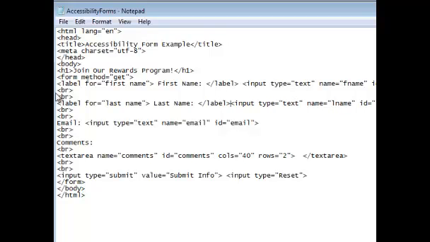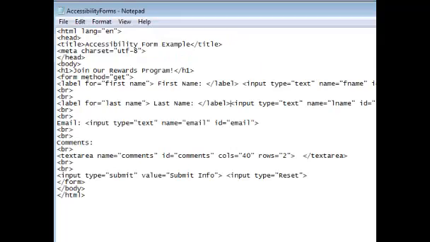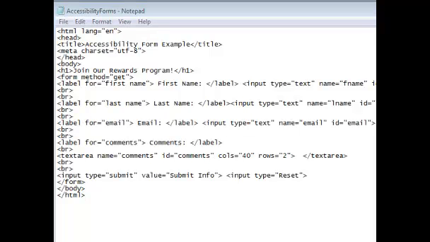Now let's save it and test our movie. As you can see, we have absolutely no differences on our page. You can't see that. For a little additional practice, go ahead and create the label text for the email and comments. Pause the video till you've done so.